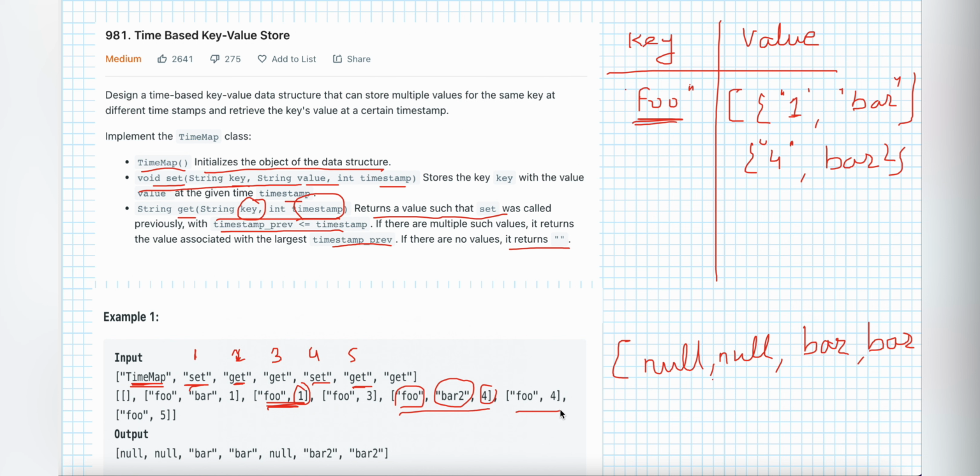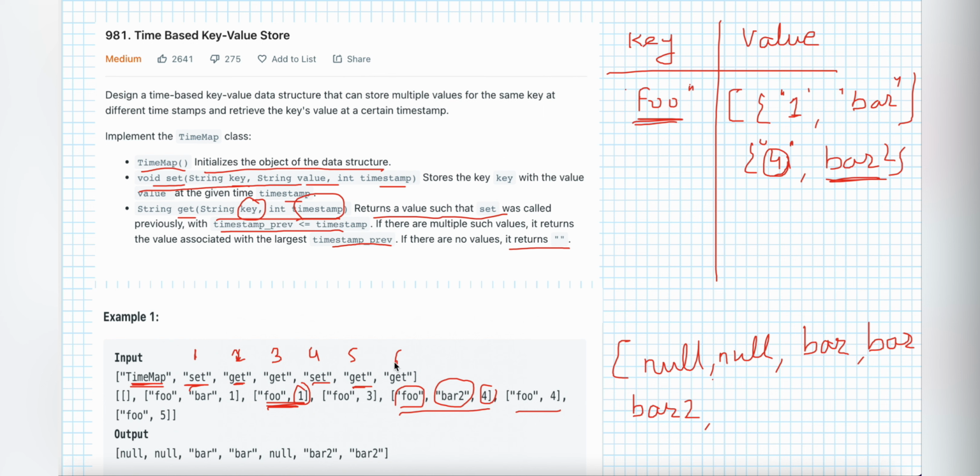So what we will do is we will check 4, we have it. Then they are passing 4 as a timestamp. So we will check in the existing hash map, do we have 4? As per the condition it should be equal or less than. So we found the equal value. So simply we'll take that equal value and we'll print this bar 2 in our result.